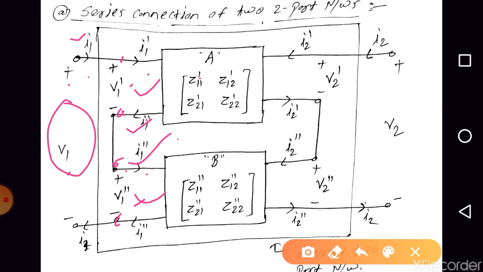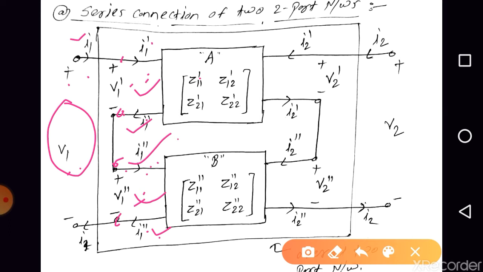Whatever the incoming current, the same outgoing current will be from the network. So I1 is equal to I1 dash, which is equal to I1 double dash. So currents are the same, and the voltage V1 is divided as V1 dash and V1 double dash. So we can say that the input ports of the two-port networks are connected in series.